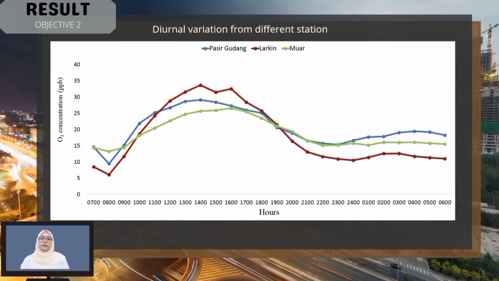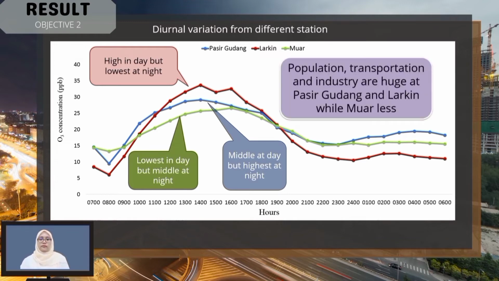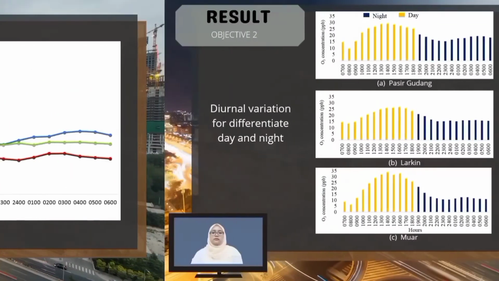This graph shows the diurnal variation for the different stations. Lakin shows the highest at daytime but lowest at nighttime. Muar shows the lowest at daytime but middle at nighttime. Lastly, Pasir Gudang shows middle at day but highest at night. This happened because the study sites have different backgrounds: population, transportation and industry are huge at Pasir Gudang and Lakin, while Muar is less.